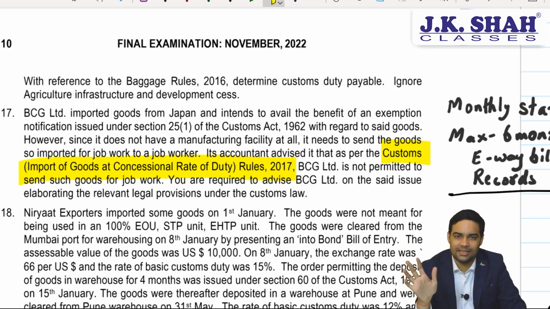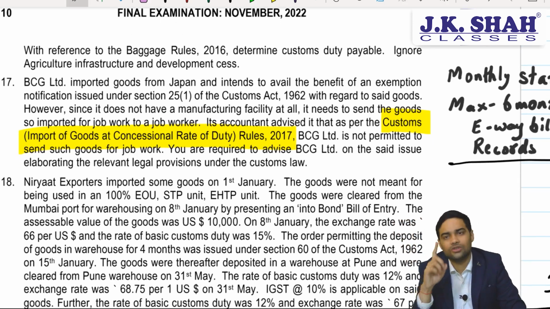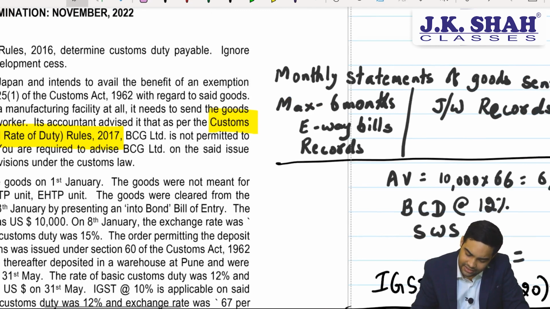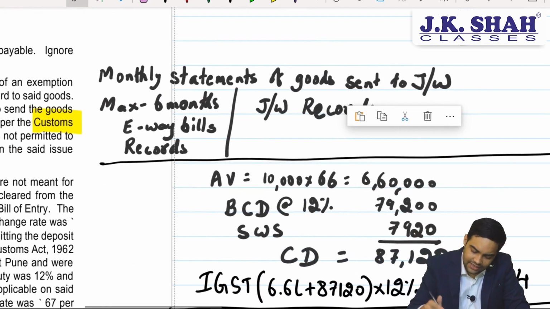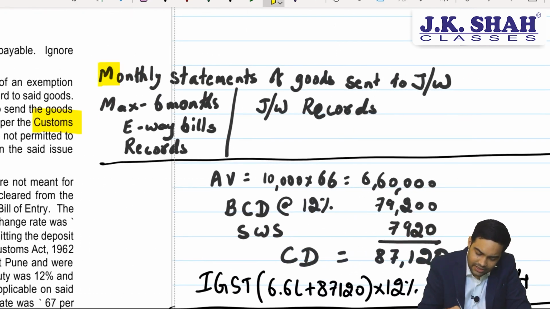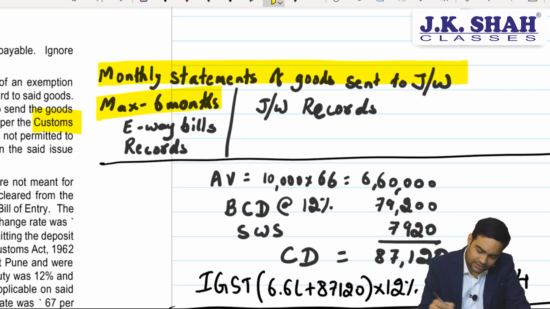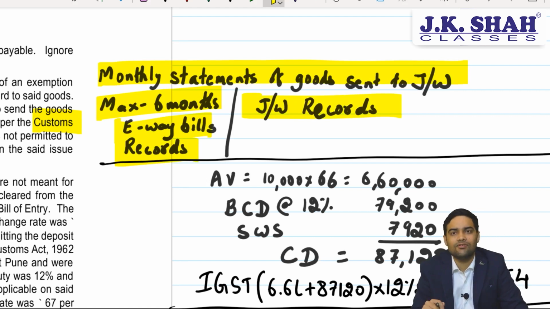That's the basic part. You just have a look at the question and also have a look at the answer. Okay, so basically you will be targeting these areas: that monthly statement should be there and submitted, maximum 6 months, e-way bills and records to be maintained, plus the job worker will maintain records at his end.